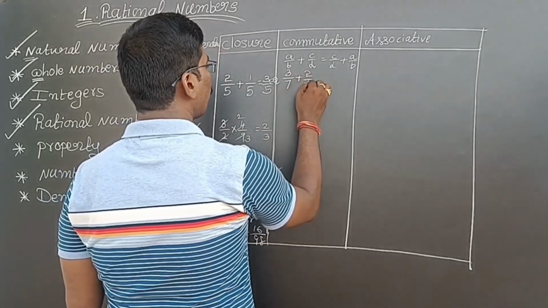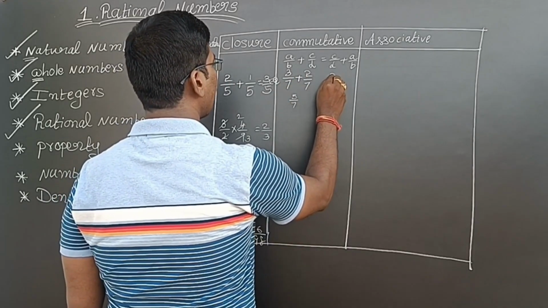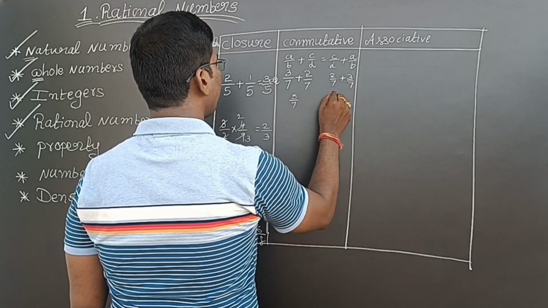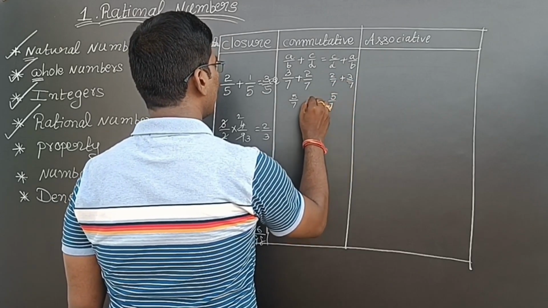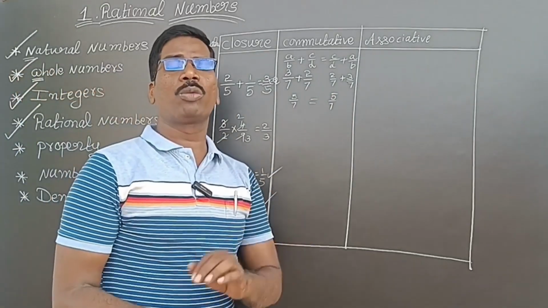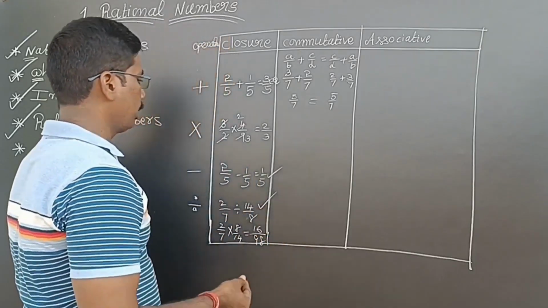See, 3 by 7 plus 2 by 7 is 5 by 7. Now I will add 2 by 7 to 3 by 7. Now what will I get? 5 by 7. See, here also 5 by 7, there also 5 by 7. Means commutative property is satisfied in rational numbers under addition. Now we will see multiplication.